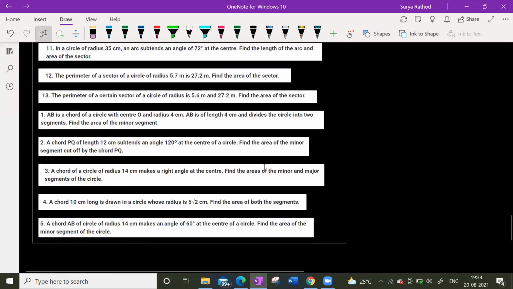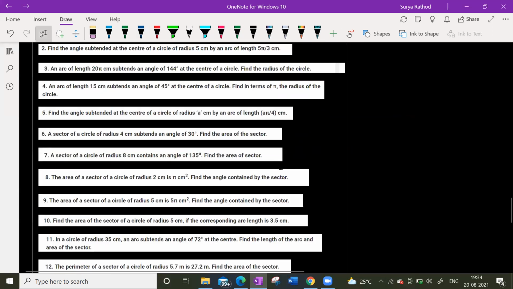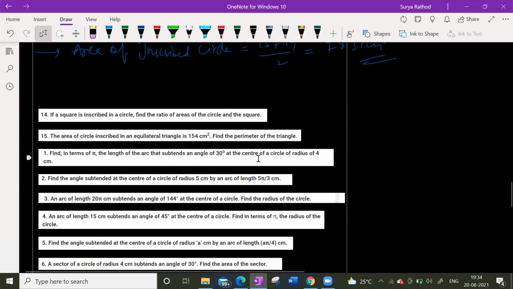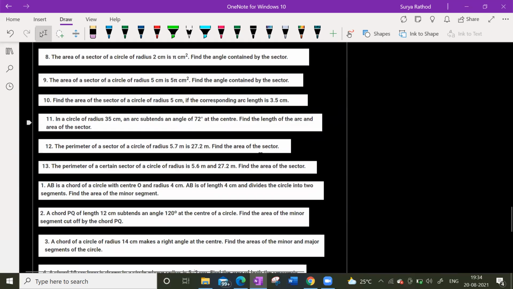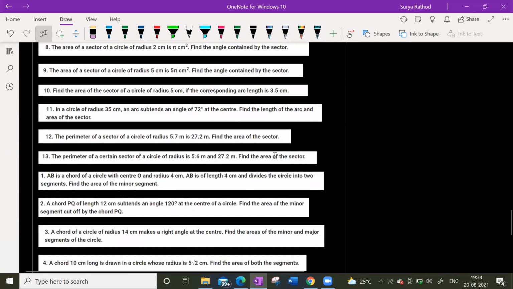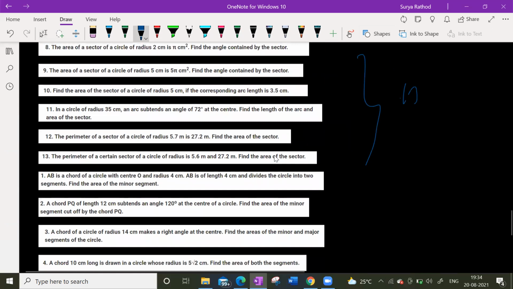Remaining questions you must solve. You have Sunday holiday, right? Tomorrow we don't have class, Sunday also we don't have class, so you got 2 days of holidays. So everyone should solve all these questions as homework. Sir, are you going to post them on Google Classroom? Yes, definitely. Why not? All these questions are homework.